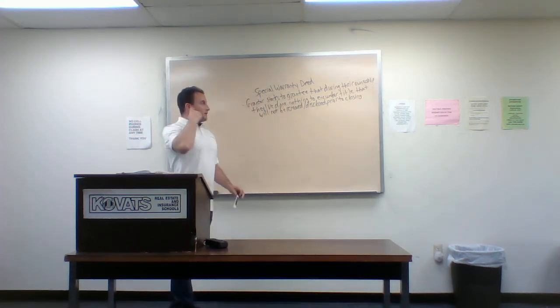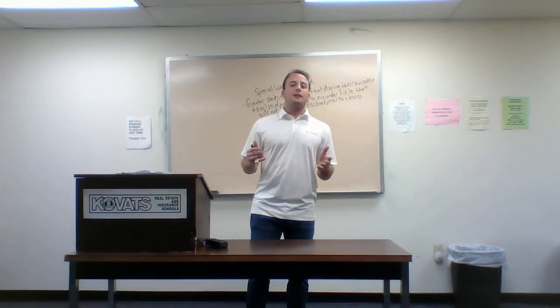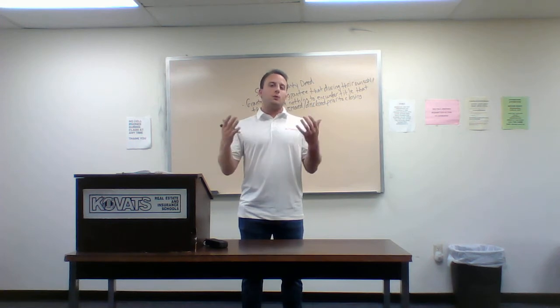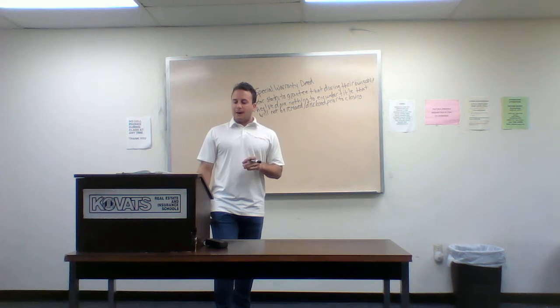So again, for the special warranty deed, the grantor states to the grantee that during their ownership, they've done nothing to encumber the title that has not been disclosed or will not be removed prior to closing. So that's the special warranty deed.